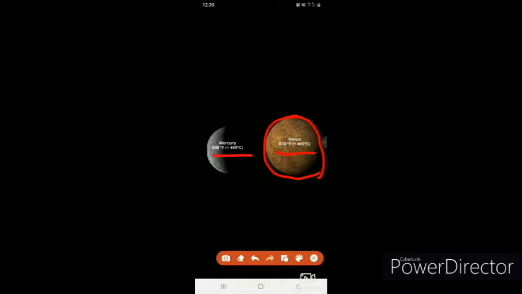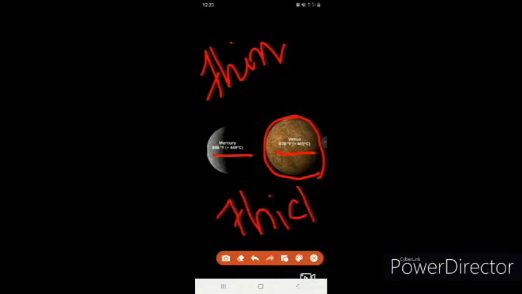Now you may ask the question, why is that so, ma'am? Because Mercury has almost no atmosphere, or we can say it has a thin atmosphere which is composed of hydrogen, helium and oxygen in very small amounts. Whereas Venus has a thick atmosphere which is mainly composed of carbon dioxide.